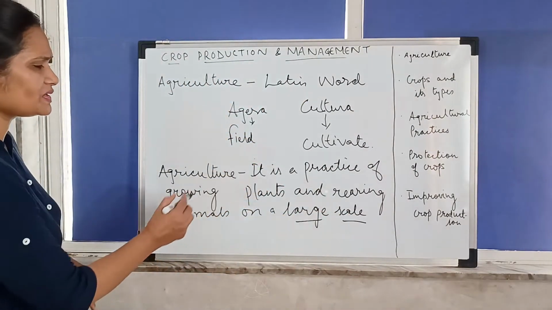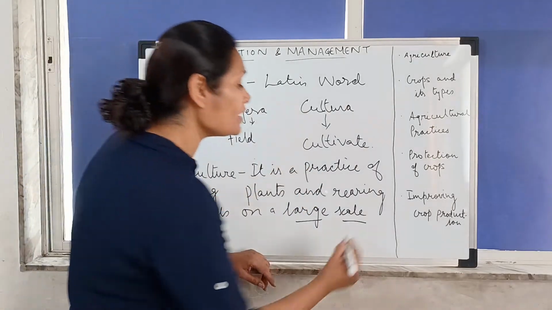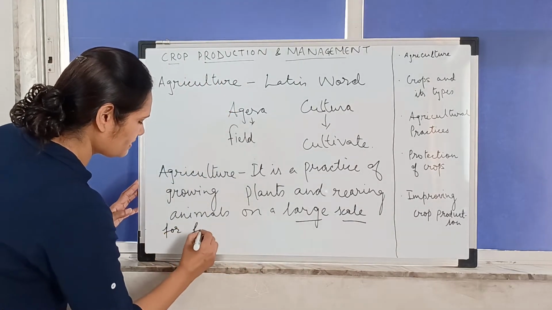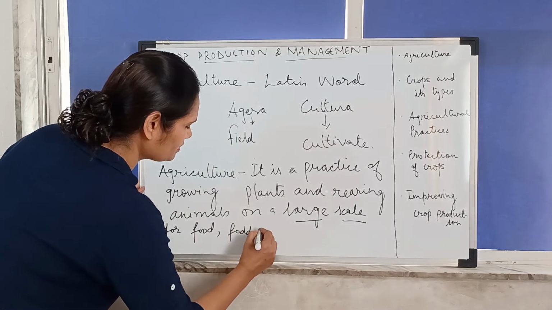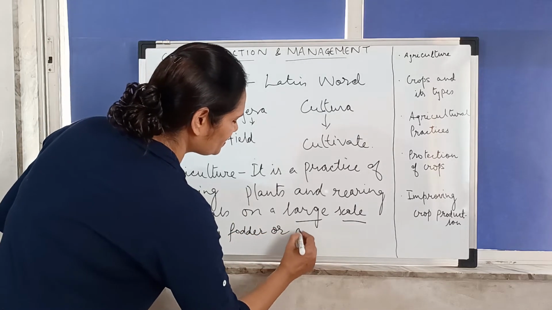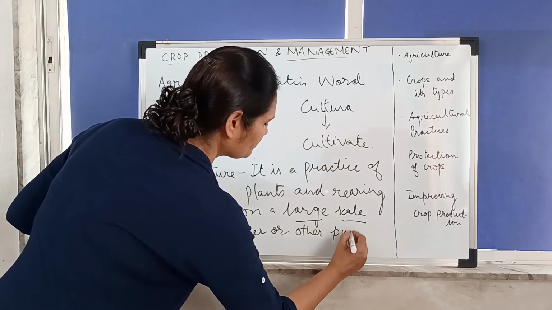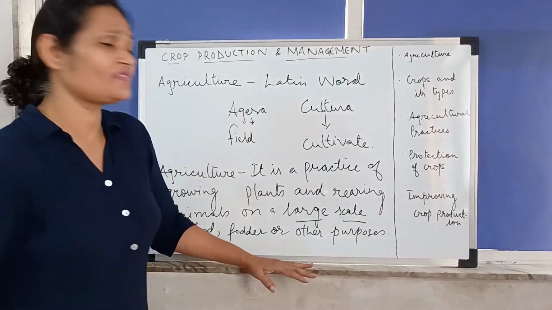So it is a practice of growing plants and rearing animals on a large scale for what? Maybe for food, then fodder, or other purposes. Sometimes it is also for fibers.